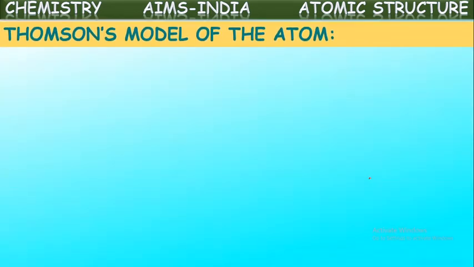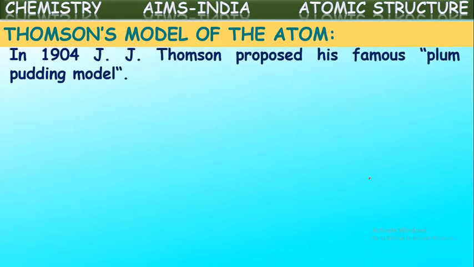Now, Thomson's model of the atom. The next model is J. J. Thomson's atomic model. While he was giving this model, they came to know that atoms contain electrons. These electrons, in fact, were discovered by J. J. Thomson himself. By his discharge experiment, he found those. And they came to know that there is positive mass also inside the atom. Now, based upon these two, he gave a model. He assumed a model. In 1904, J. J. Thomson proposed his famous plum pudding model because he compared the atomic structure with plum pudding fruits.